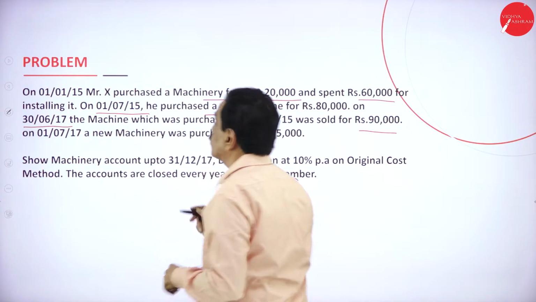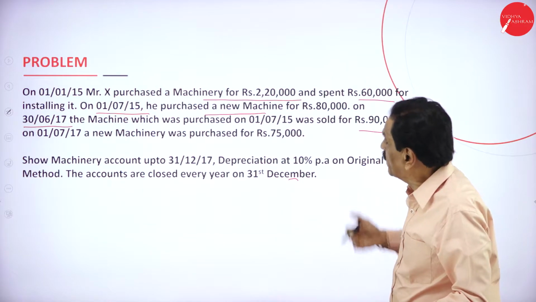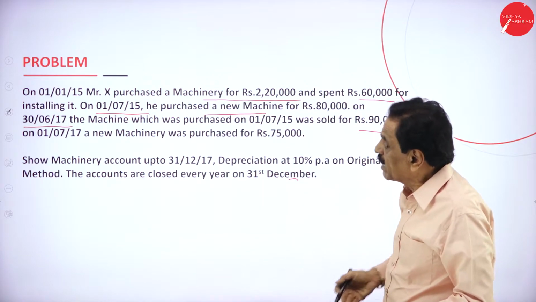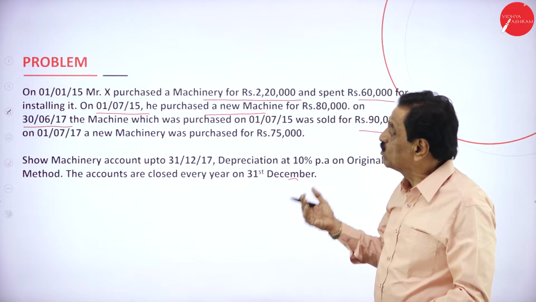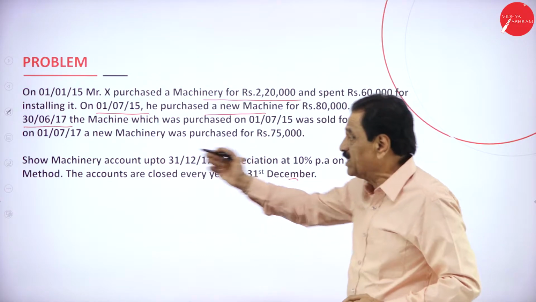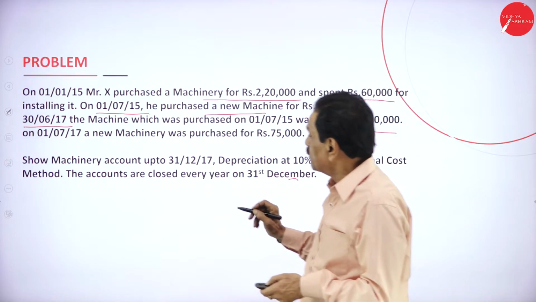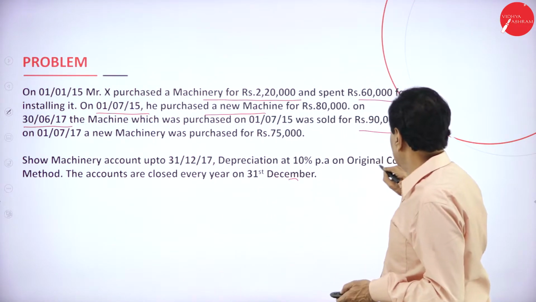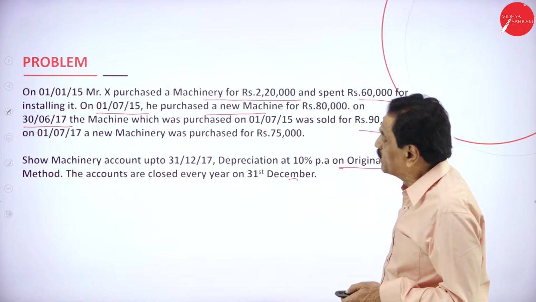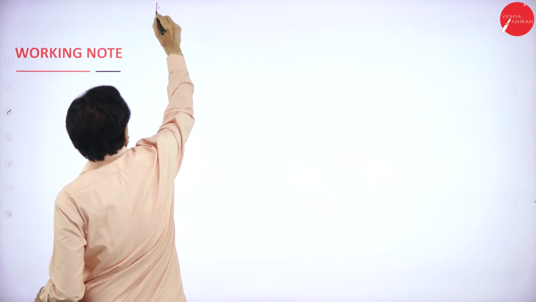From 1/7/2015, to the end of the year, 31st December 2015, it is going to remain for 6 months. Next year, 1/1/2016 to 31st December 2016, it is going to remain 1 year. Next year, it is going to remain for 6 months. We'll show the working note. Here, depreciation is 10% on original cost method. Depreciation remains constant. Working note.